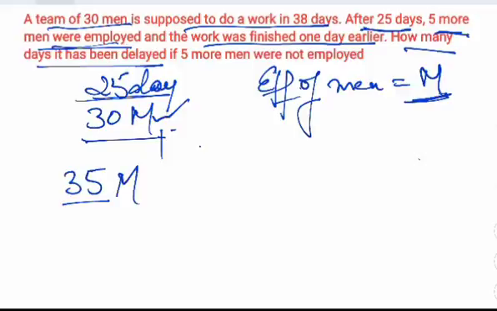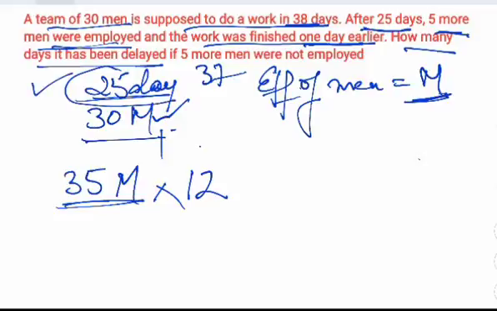So in one day they were doing 35 M amount of work, and when they were working, they finished the work one day earlier. So that means instead of 38 days they have taken 37 days. So they have worked for 12 more days, because earlier 30 men worked for 25 days, and after 5 more men joined, they completed the task in 37 days. So there was a difference of 12 days for which these 35 men have worked together.